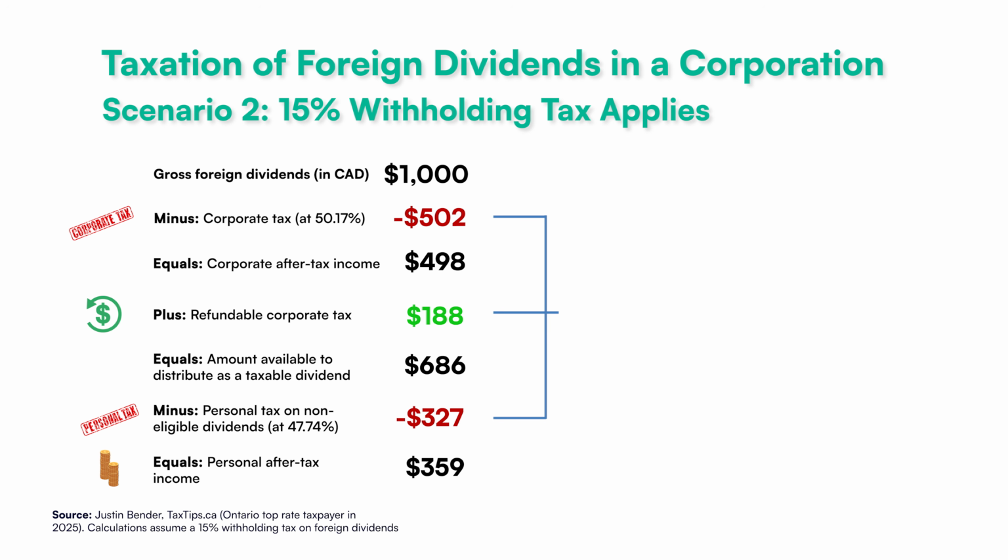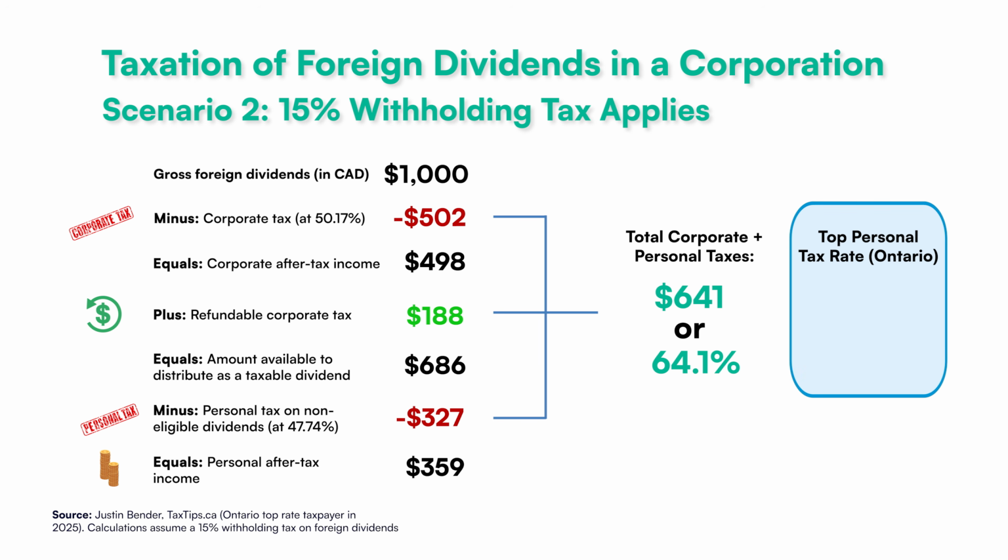This results in a combined corporate personal tax rate of 64.1%, about 10.6% higher than the top personal marginal tax rate of 53.53% in Ontario. This additional 10.6% tax drag is what we're referring to when we say that there is a tax disadvantage to earning U.S. dividends in your corporation.